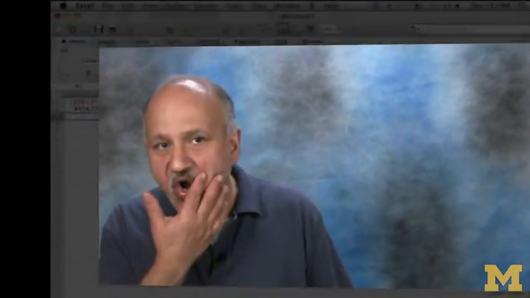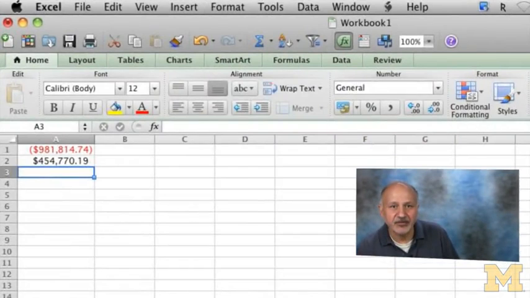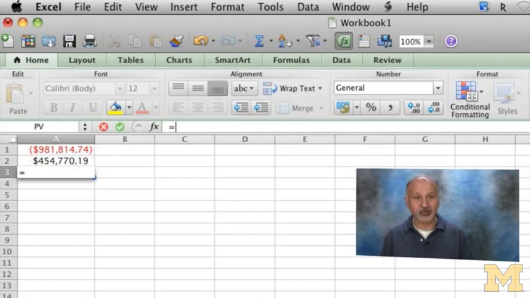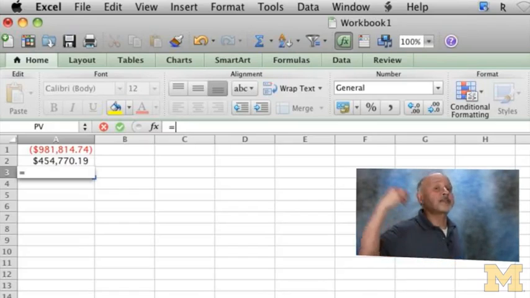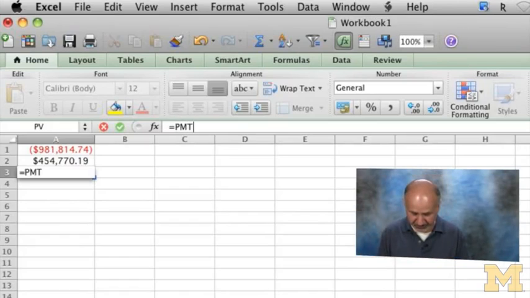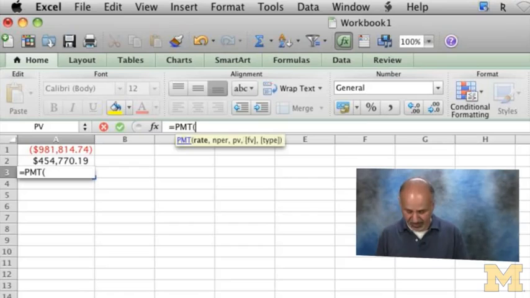Okay. So now notice I'll keep that 454 exactly where it is. One, it'll give me a sense that I've got the right numbers. But now I want to do what? Remember, I'm trying to save every year an amount that becomes 454 after 20 years. So I'm going to do a PMT problem. Why? Because I don't know the amount.